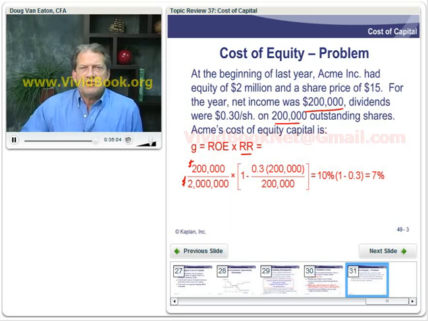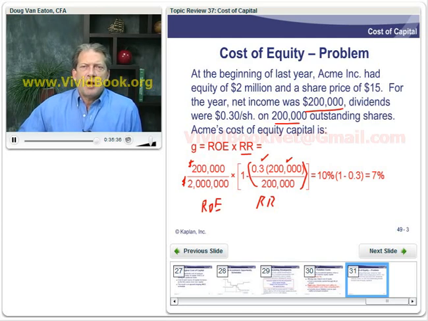The next component here is 1 minus the $0.30 dividend times 200,000 shares outstanding. So what we have here is the payout ratio. 1 minus that is the retention ratio. So we've got the ROE times the retention ratio.